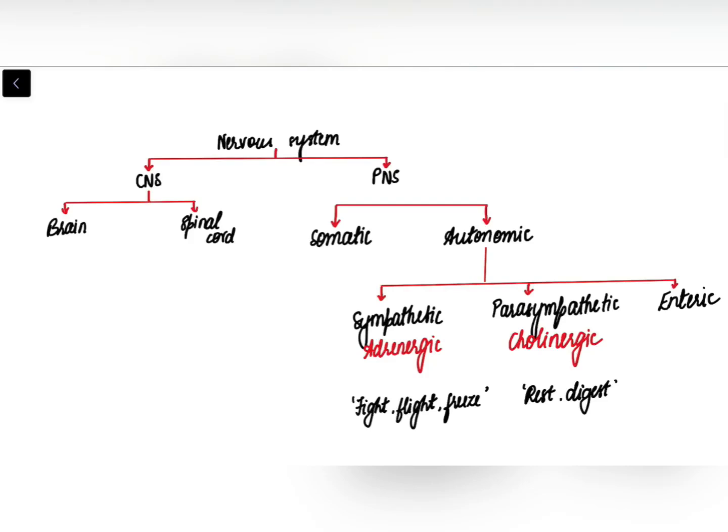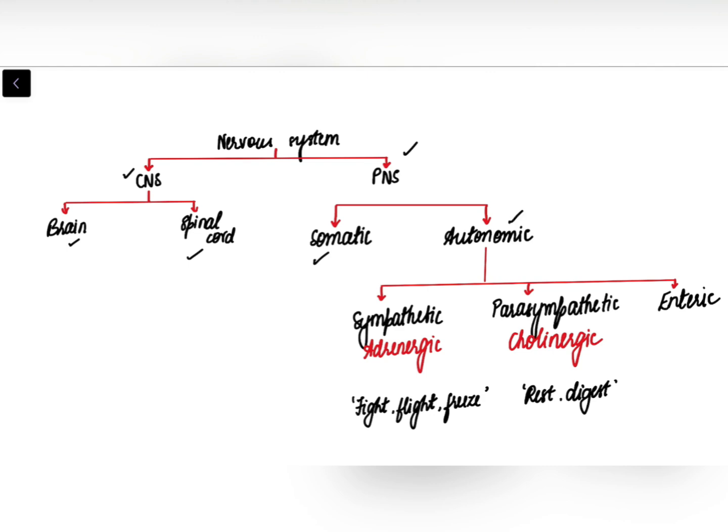I'm gonna attempt to cover basics of autonomic nervous system as well as cholinergic system from a pharmacology point of view. So let's start from ultra basics. Nervous system comprises of central and peripheral. Central has brain and spinal cord. Peripheral nervous system has your somatic nerves, which is soma means body, right? So that has all your sensory nerves, motor nerves, etc.